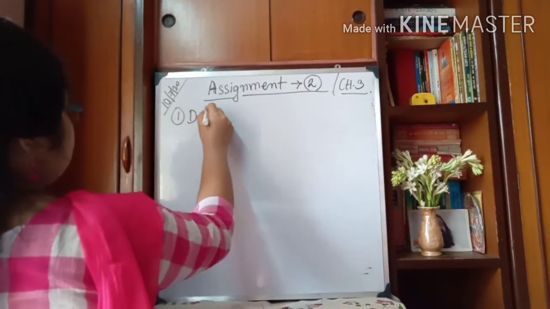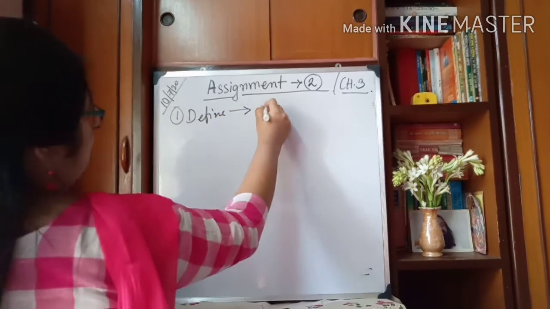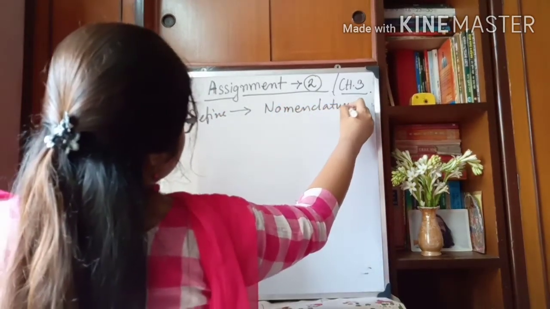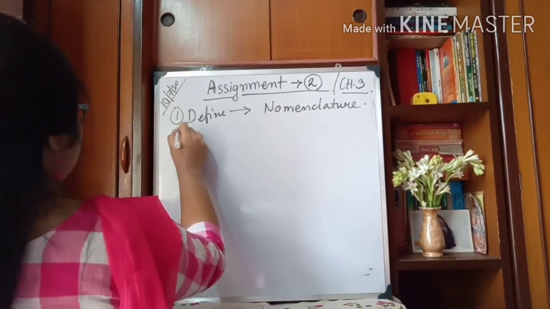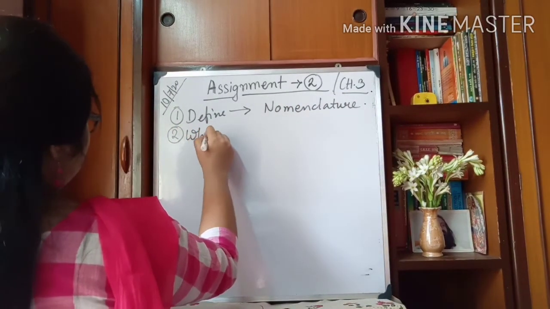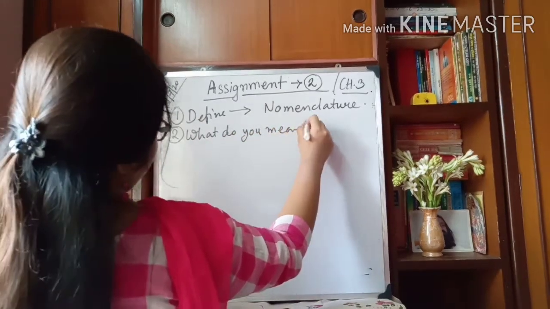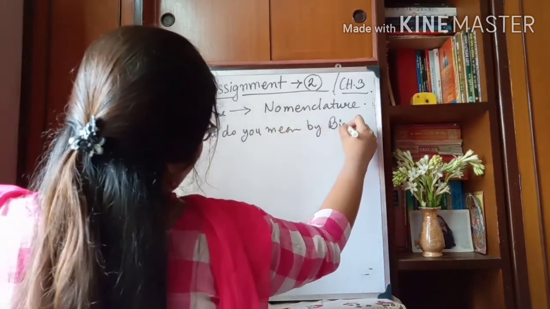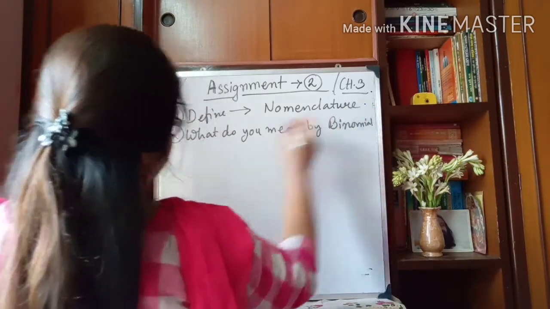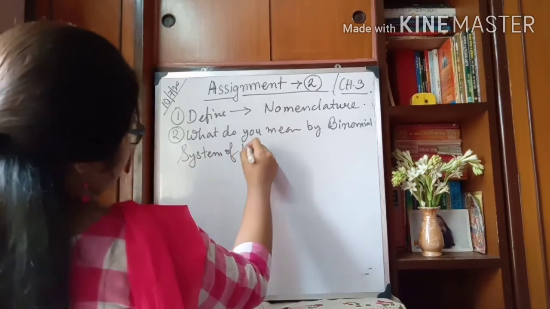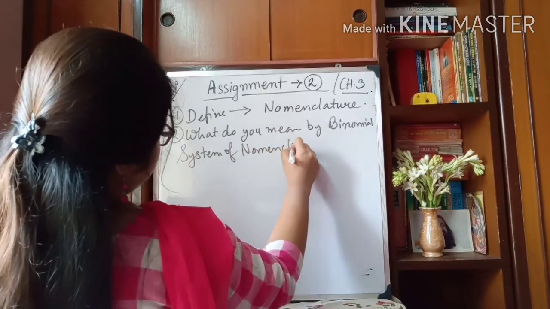First question, define nomenclature. Number 2, what do you mean by binomial system of nomenclature?